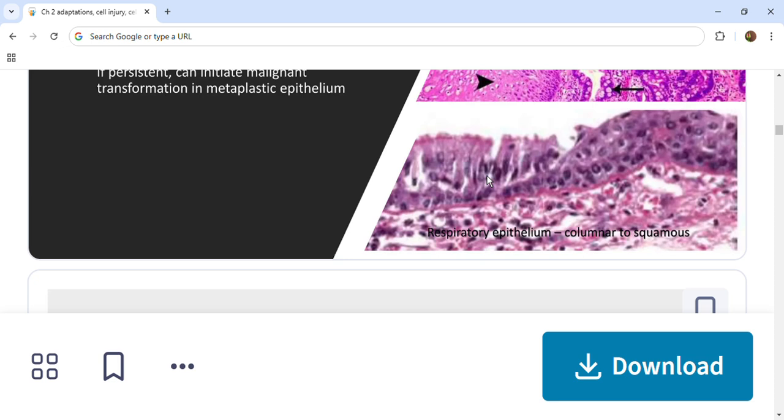In the respiratory tract, that is what is important. The mucus secretion and ciliary action are lost. Only columnar cells are secretory cells. Stratified squamous cells do not secrete. They don't have a secretory function. They have only a protective function. But in the trachea, we need some mucus secretion.